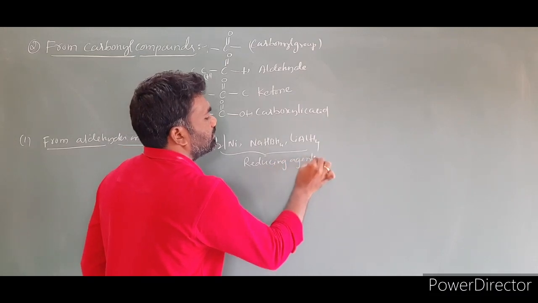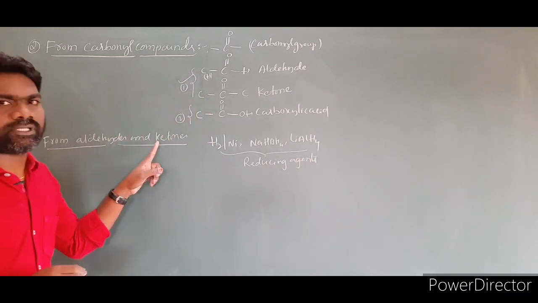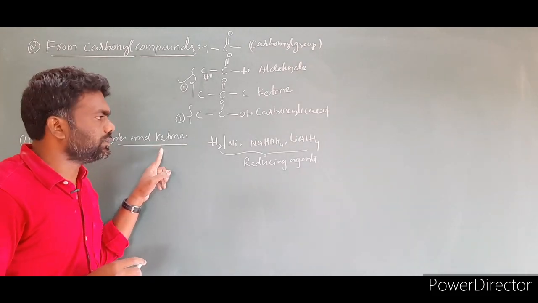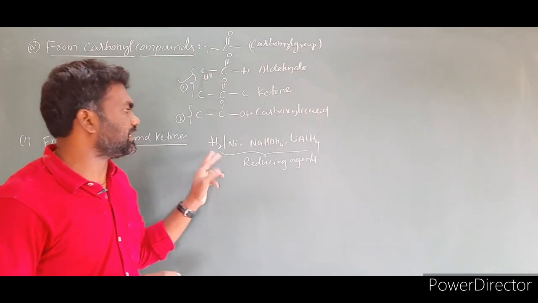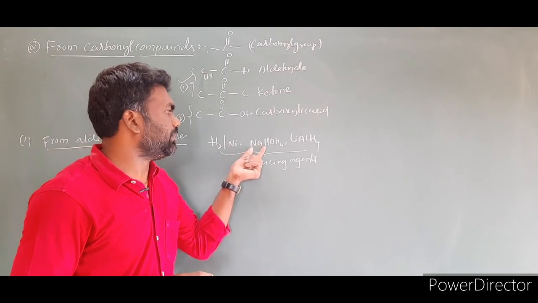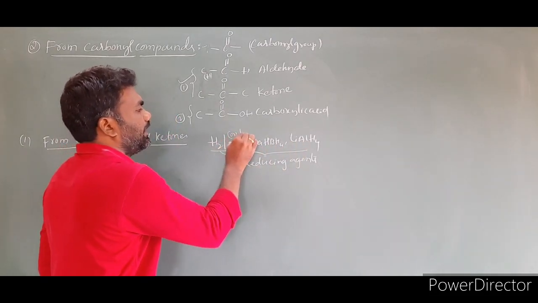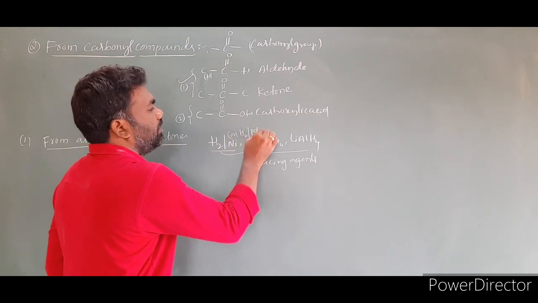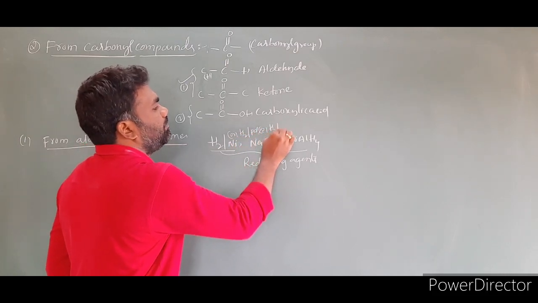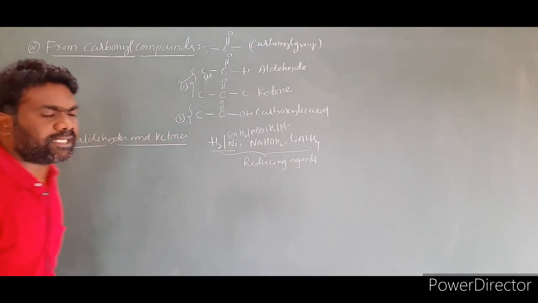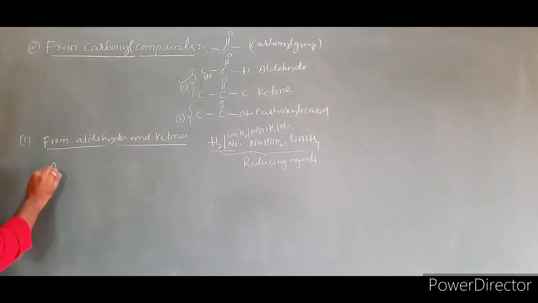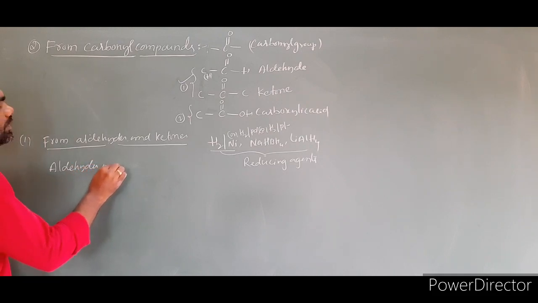In the case of H2, you can take one more, H2 by Pd, or H2 by Pt. All these are reducing agents. Write the sentence: aldehydes and ketones.